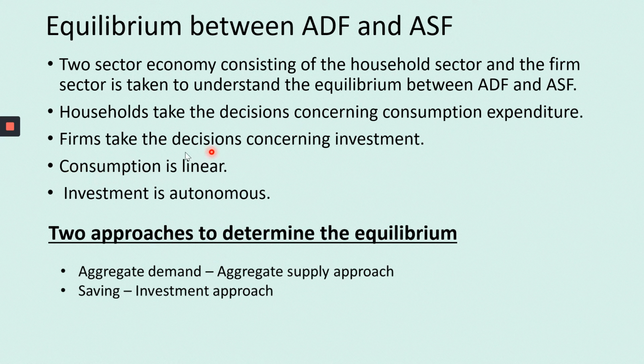So just to make you understand this particular line, I had that additional slide. So here consumption is linear. Similarly, investment is autonomous. What do you mean by investment is autonomous? Investment can be induced or investment can also be autonomous. What do you mean by autonomous? Investment is dependent on two things. One is output and the other one is rate of interest. So investment is governed by the output or the rate of interest.